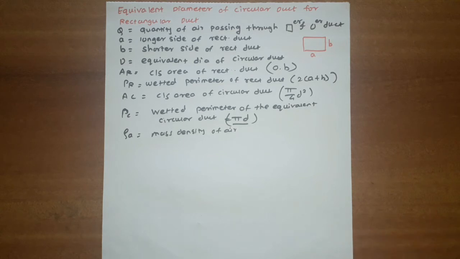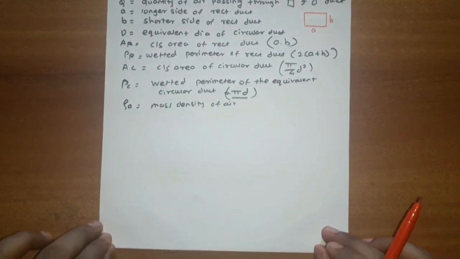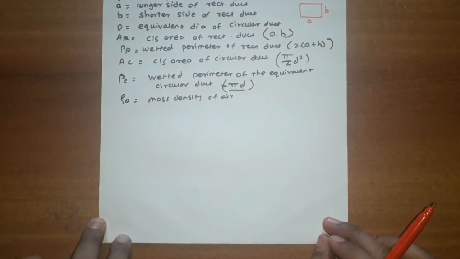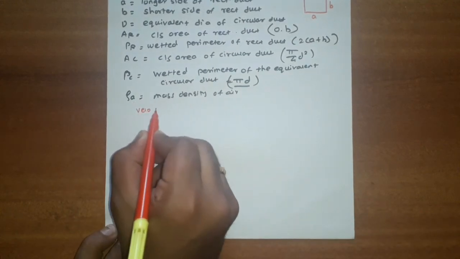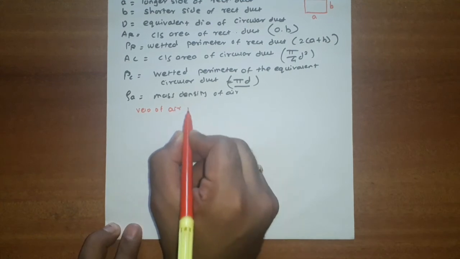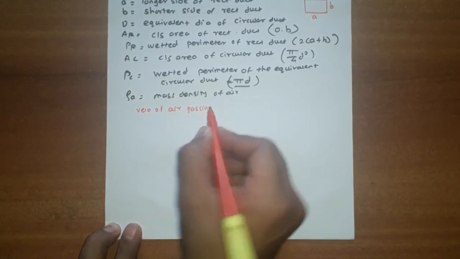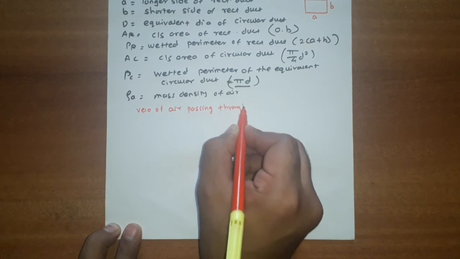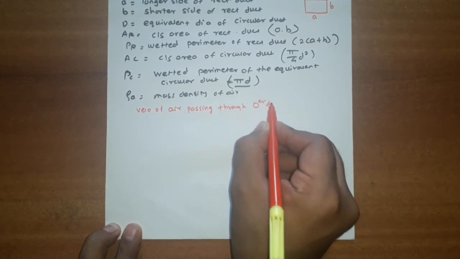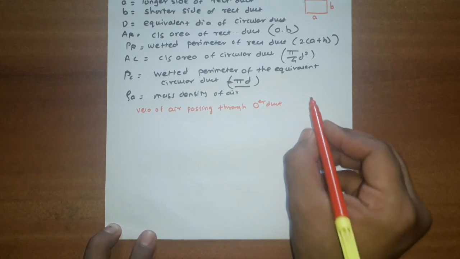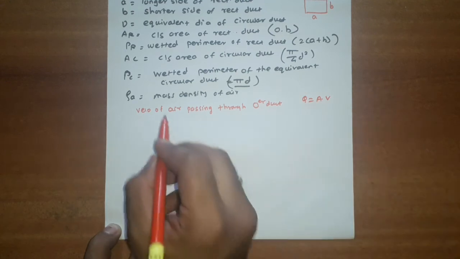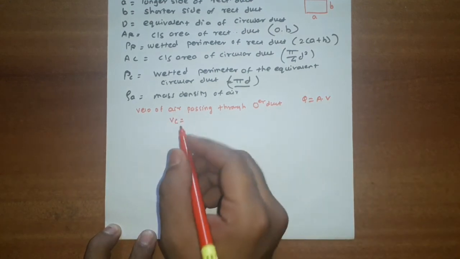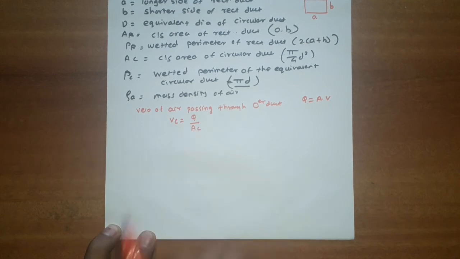Now we will start our derivation for the equivalent diameter of a circular duct. Now consider the velocity of air passing through a circular duct. We can calculate it from Q is equal to A into V. So VC is equal to Q divided by AC.